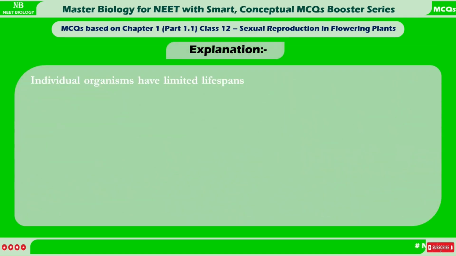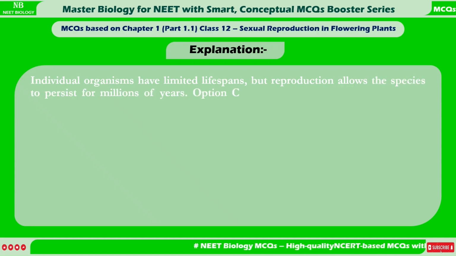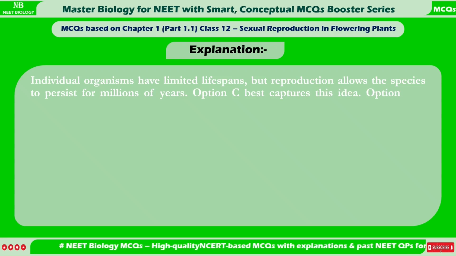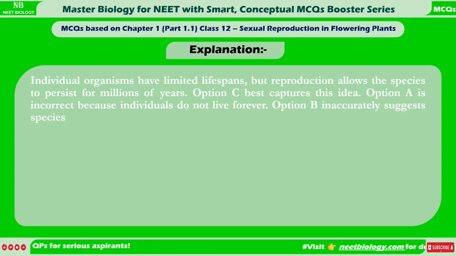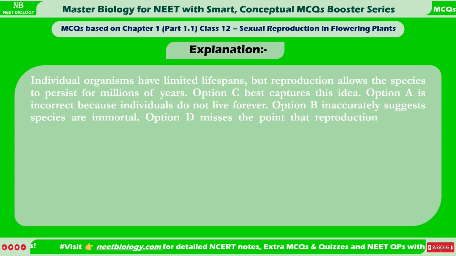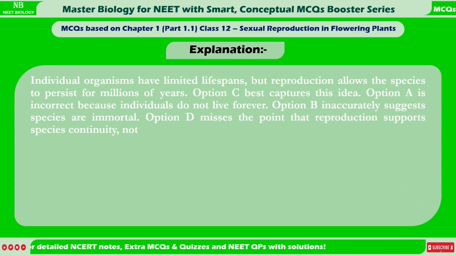Explanation: individual organisms have limited lifespans, but reproduction allows the species to persist for millions of years. Option C best captures this idea. Option A is incorrect because individuals do not live forever. Option B inaccurately suggests species are immortal. Option D misses the point that reproduction supports species continuity, not rapid extinction.